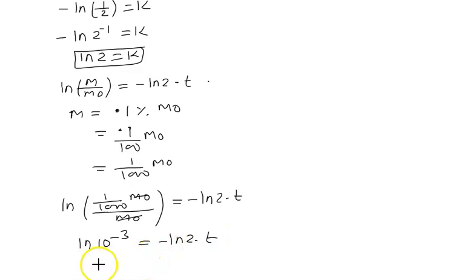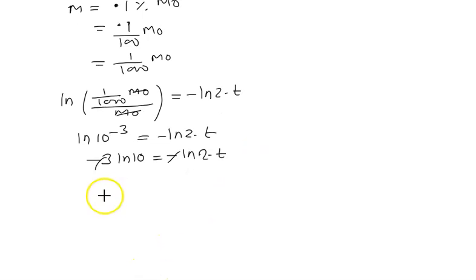Minus minus cancel. So it will be -3 ln 10 = -ln 2 times t. Minus minus cancel. What we'll get now: time t = 3 ln 10 / ln 2.